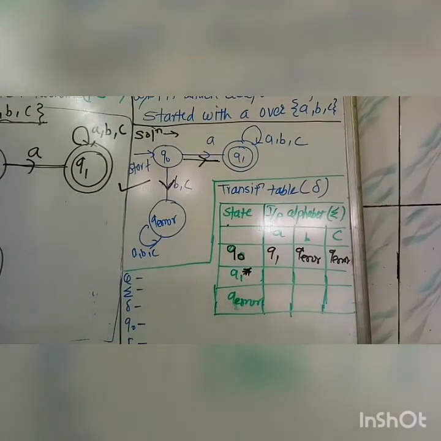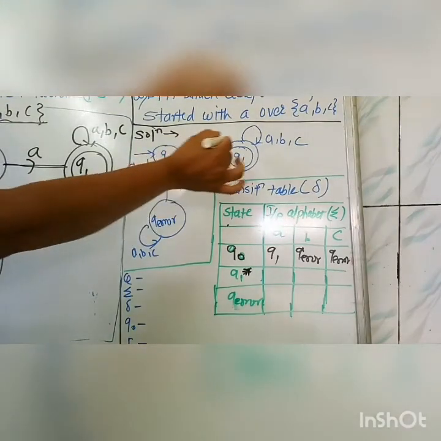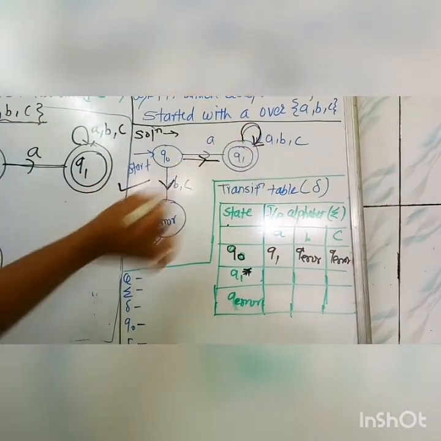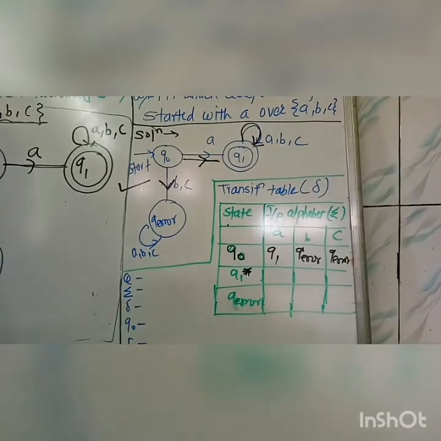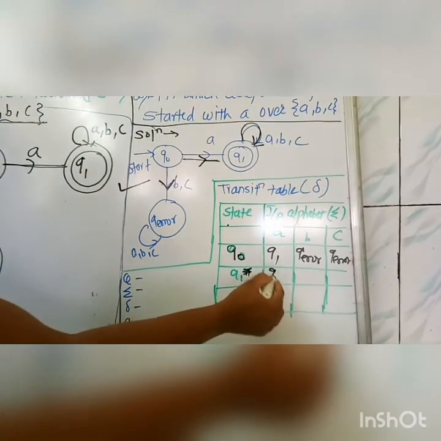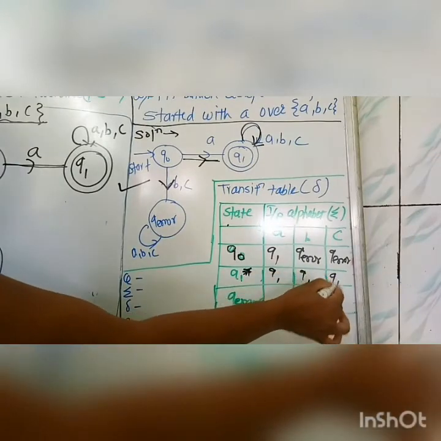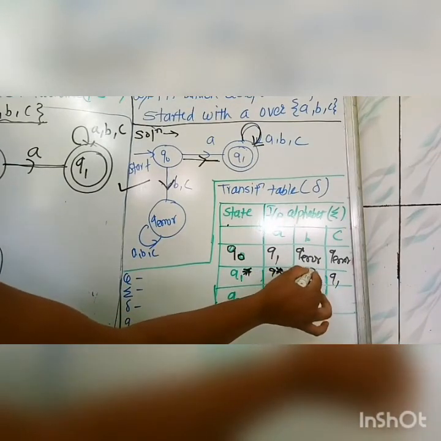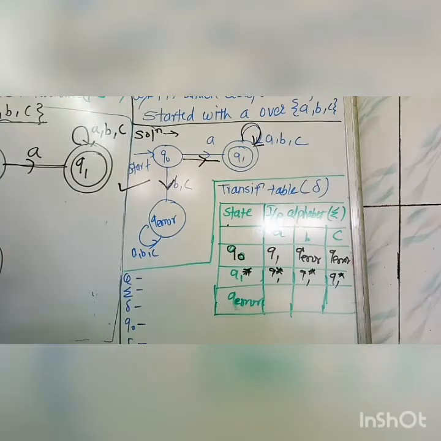So this is the Q1 state, the final state of your machine. It accepts inputs A, B, C. But we know that for every A, B, C, we come to the same state, Q1, Q1 and Q1. Again, write Q1 here with the star mark.